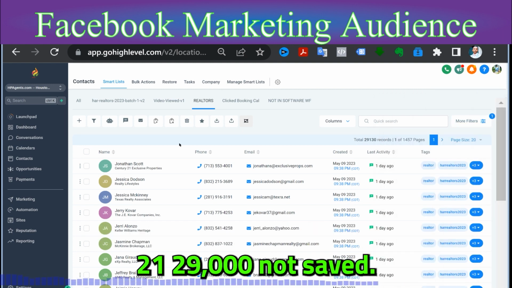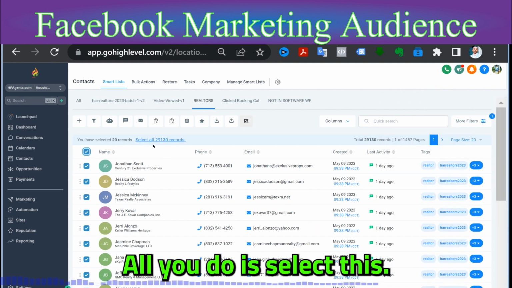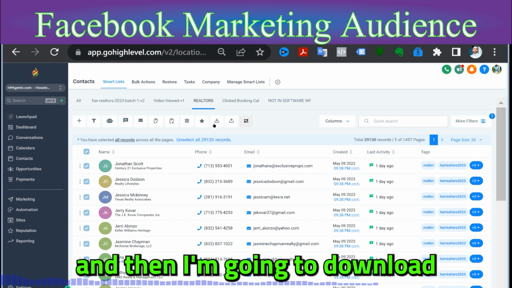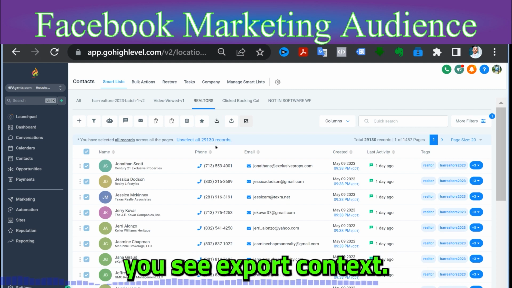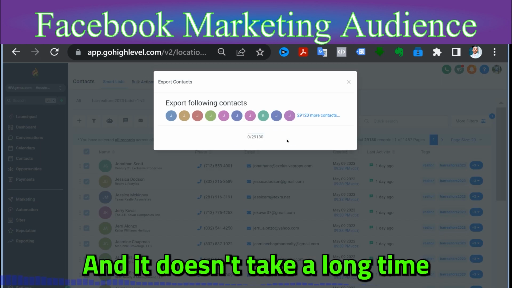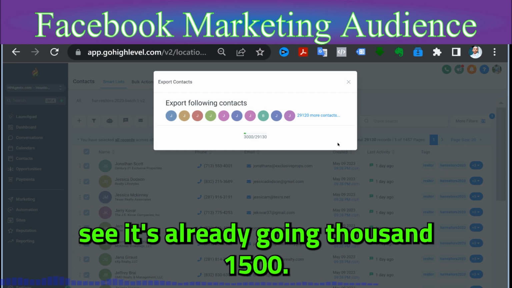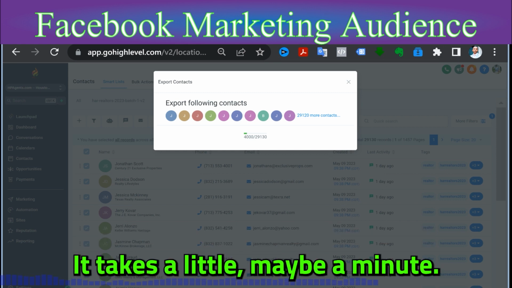You see the list right here. All you do is select this, select all 29,000. You see, I click that. And then I'm going to download, you see, export contacts. It doesn't take a long time either. Look at that, it's already going, 1,000, 1,500. It takes maybe a minute. So hold on one second.